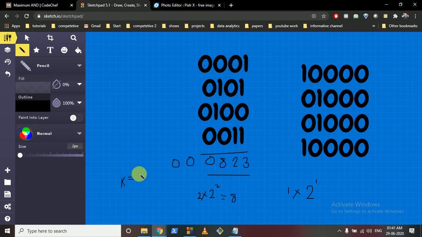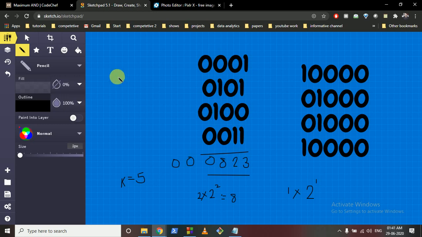So if I take a k equal to 5, then what you can observe here is I will make this bit set, the last bit set, in the final number which will form. The last bit will be set, the second bit will be set, the third bit will be set. But now if I make any other bit set, it will not contribute to our final answer.